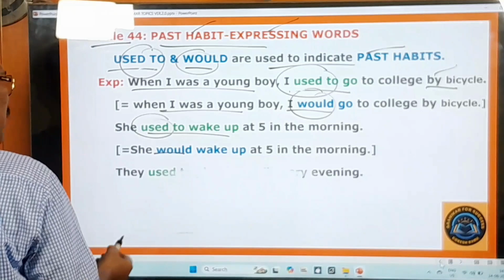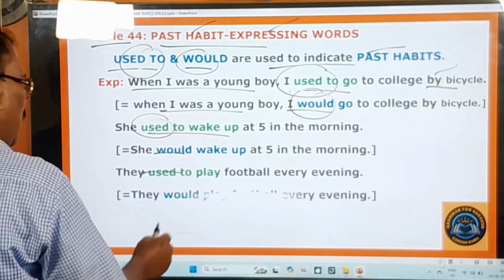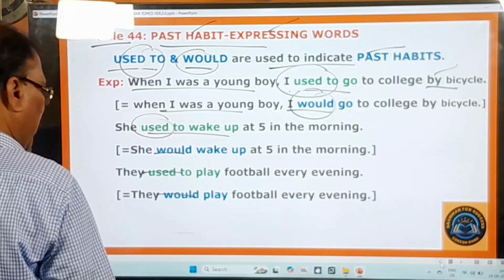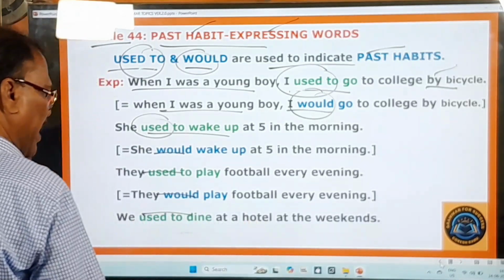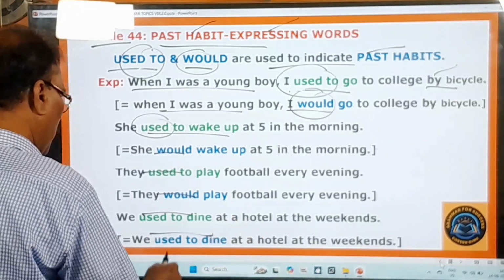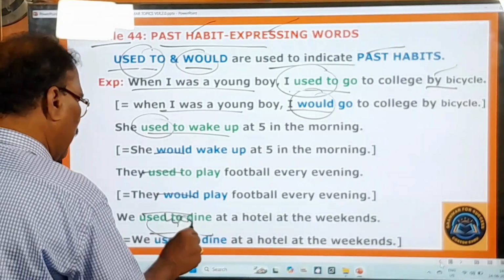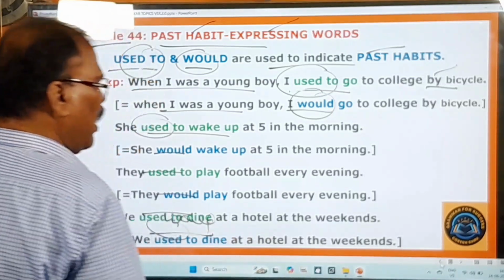And here, they used to play football every evening. And here, they would play football every evening. And the last one, we used to dine at a hotel at the weekends. We would dine at a hotel at the weekends.